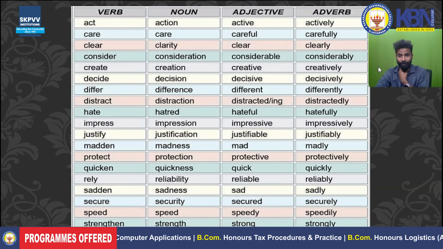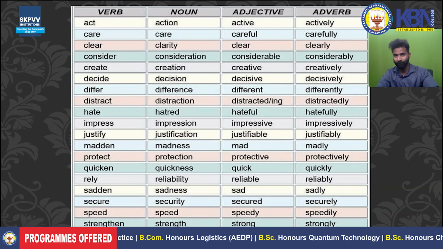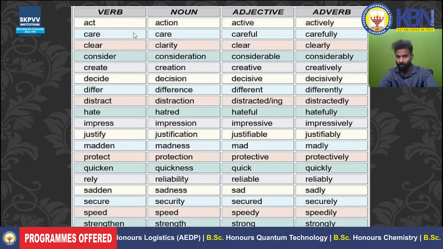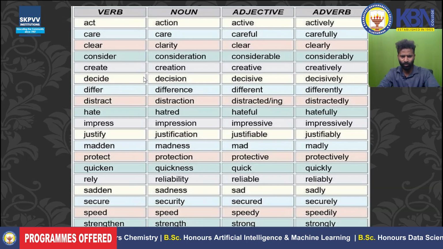I actively participated in the college classes. So actively talks about my actions. That's why it's called adverb. You see the formation, same word having different functions here. Act is performing like a verb, noun, adjective, adverb. So there are so many words here. You can see the difference among their functions.